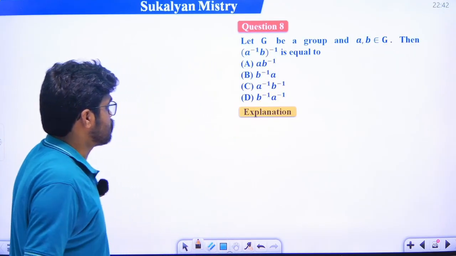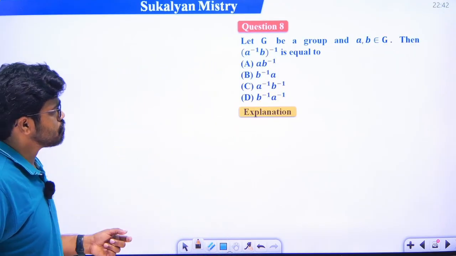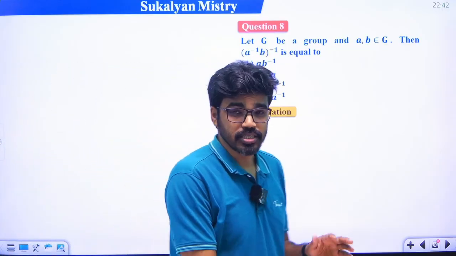So next problem, it is a very easy problem, just apply the reversal property, okay.